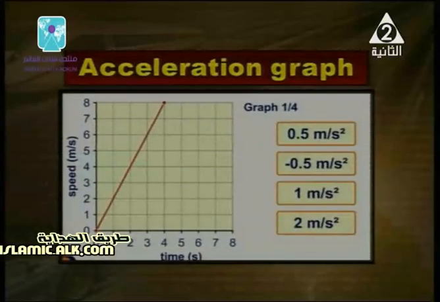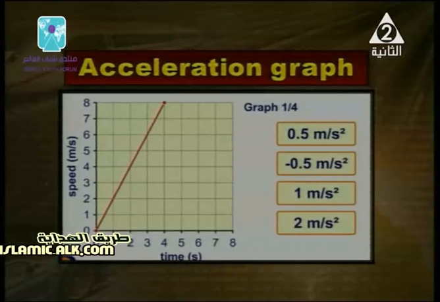What about this problem? Acceleration graph. Also, we have two axes, x and y. In this case, we have the speed and the time. It means acceleration. The answer here, do you think 0.5, negative 0.5 meter per second squared, 1 meter per second squared, or 2 meter per second squared? What is the result for this case? Can you tell me? The result will be 8 over 4, equal to 2 meter per second squared.